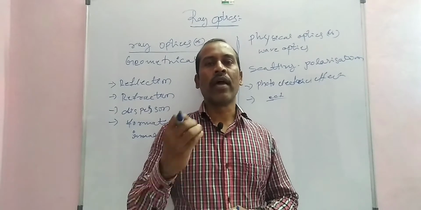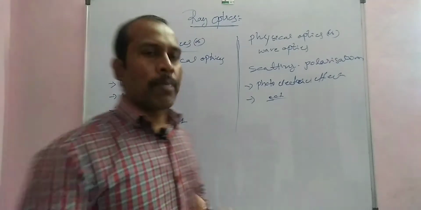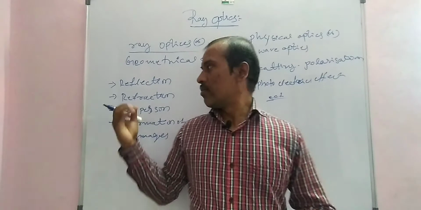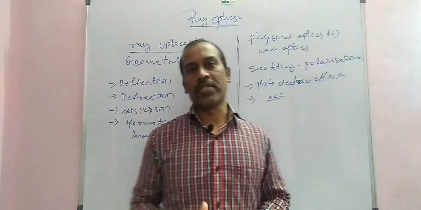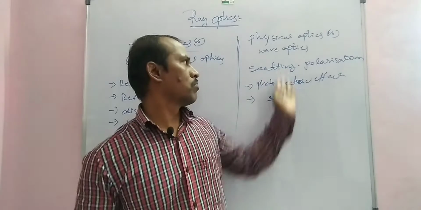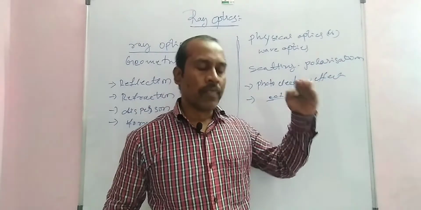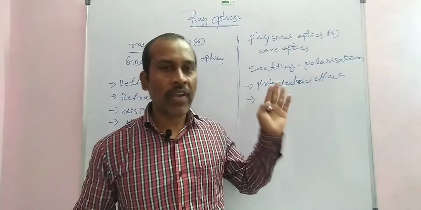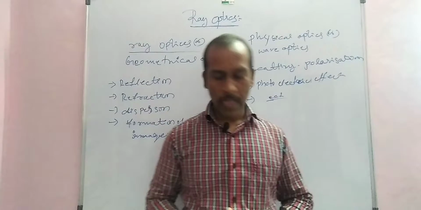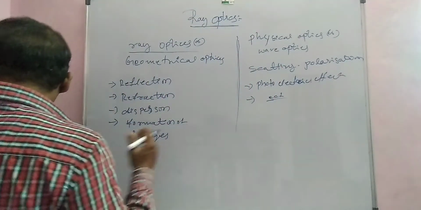Newton's theory explained reflection, refraction and the formation of images. It can't explain scattering, polarization, photoelectric effect, interference and Compton effect.